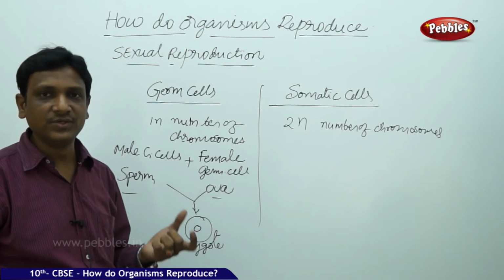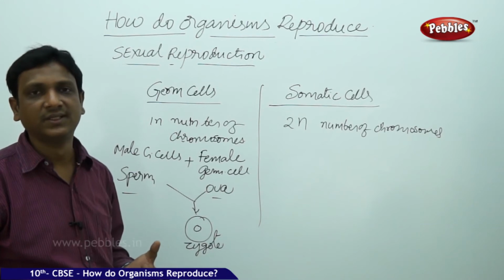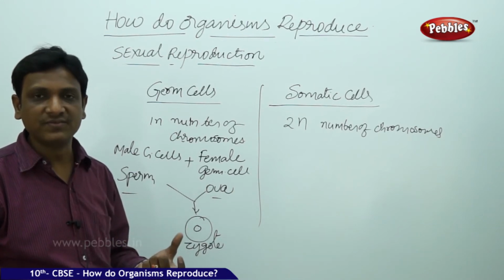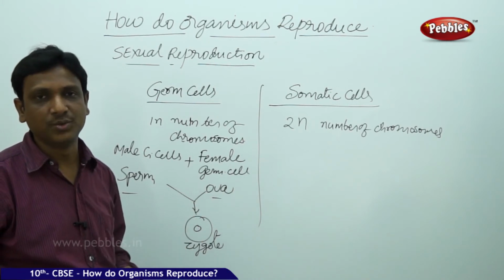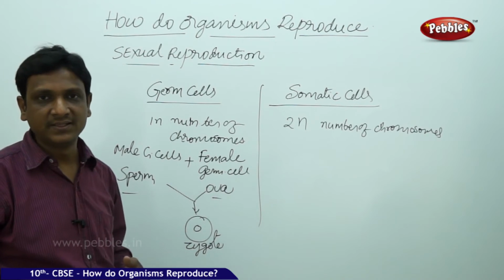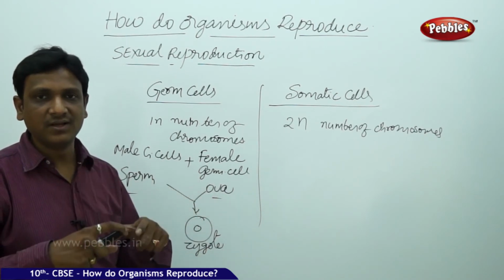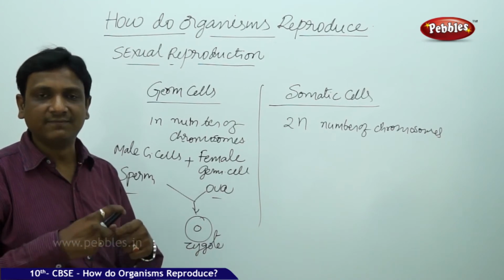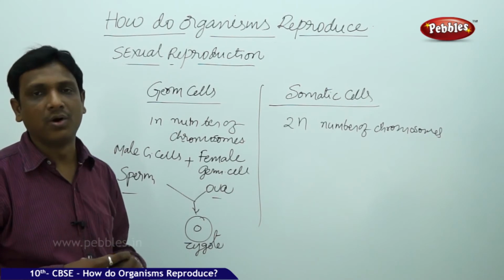There are some flowers which consist of both male and female parts. Those are bisexual flowers. Some flowers will have either male or female organs. Those are called unisexual flowers. So whatever may be the arrangement, even in flowers, the male gametes reach the female parts and they fertilize the egg cells to form the zygote.